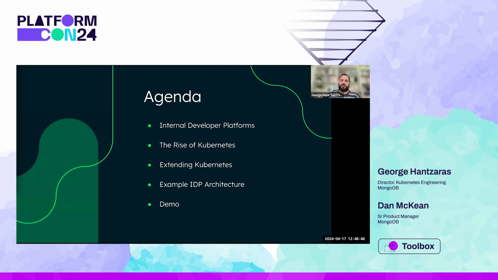In our presentation, we'll start with a brief introduction of internal developer platforms and what we defined as platform capabilities and platform interfaces. We'll talk about the rise of Kubernetes as the first choice of underlying platform infrastructure and how its extensibility has made this possible. And finally, we'll see a brief demo of how operators can be leveraged to build platform capabilities and platform interfaces.